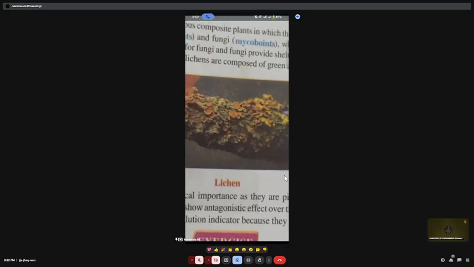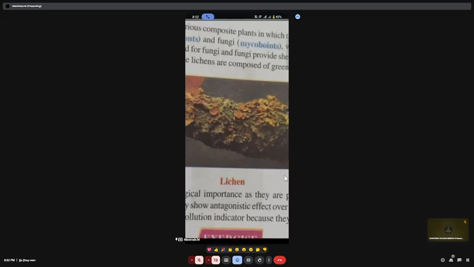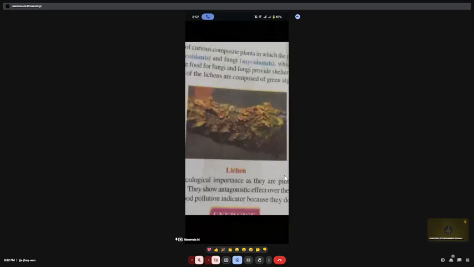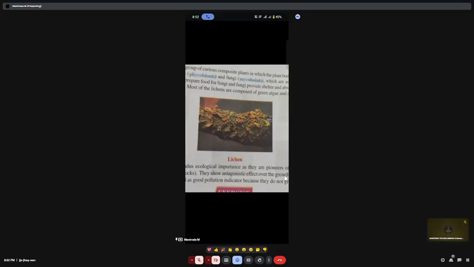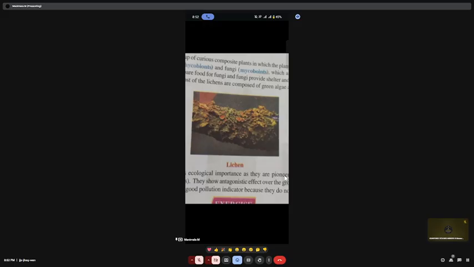So these are the characteristic features of lichens. Lichens are a symbiotic relationship between algae and fungi. Both live together and mutually get benefit. Actually, the algae can make their own food. So algae will prepare the food and give it to the fungi, and the fungi will give shelter to the algae. So finally, both are benefited.